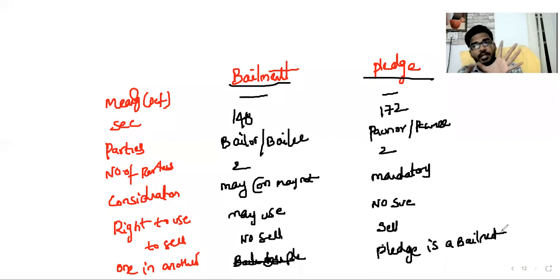Now we have completed contract of indemnity, contract of guarantee, contract of bailment and contract of pledge. Four contracts are completed. In special contracts, we are left with only one contract, that is, contract of agency, which we will discuss in the next session. Now, if you have any doubts about today's session,